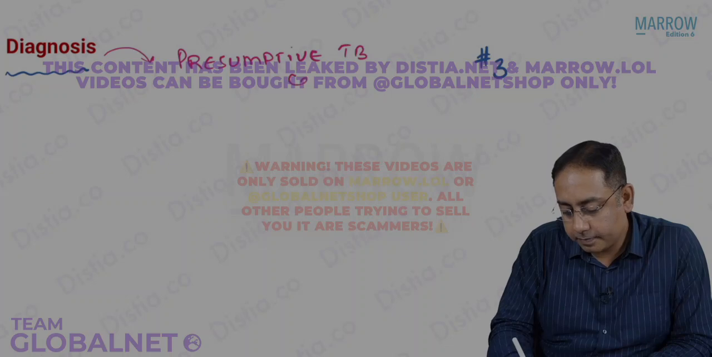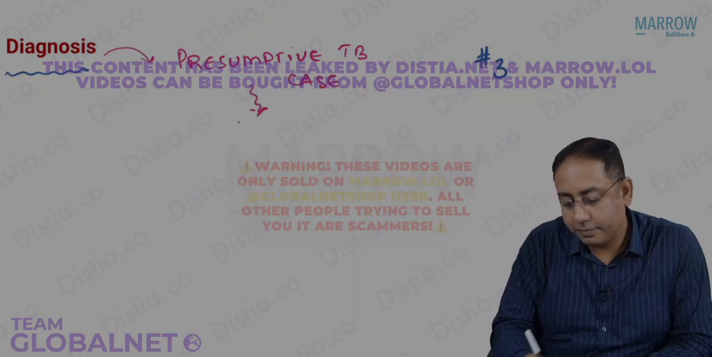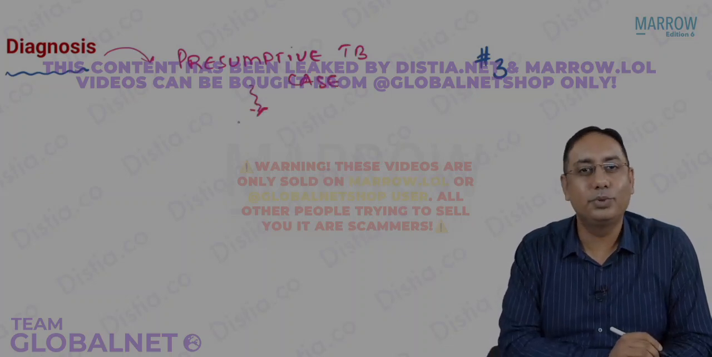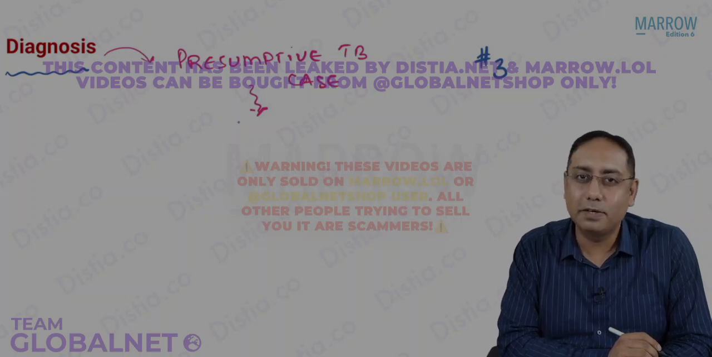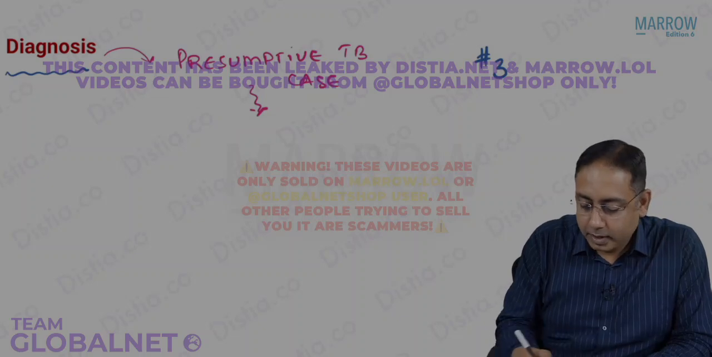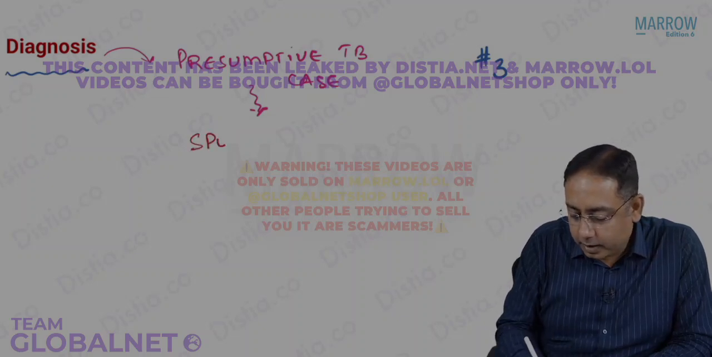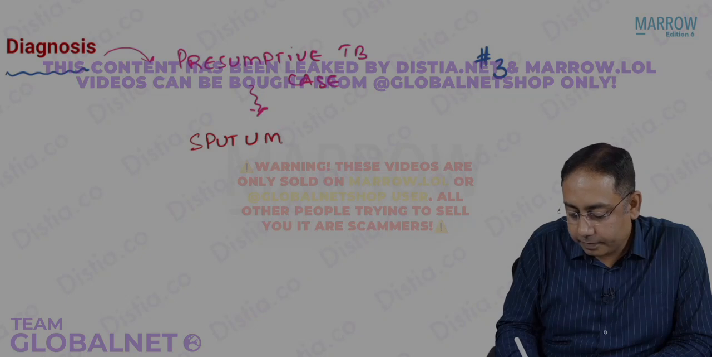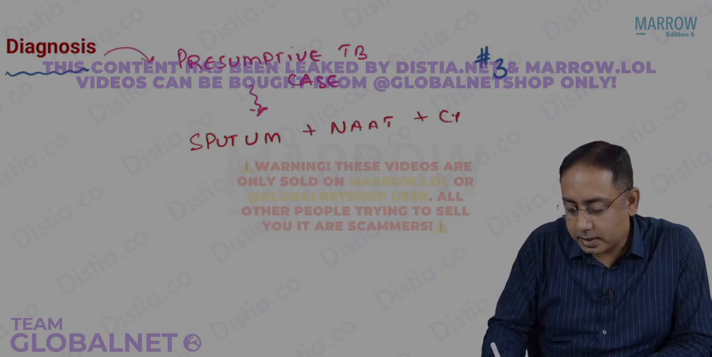TB case. So we will have a presumptive TB case. What are we going to do to this presumptive TB case? Who is a presumptive TB case? Any case who has cough, fever or night sweats for more than 2 weeks. So beta, to this person, we are going to do sputum testing plus the NAT testing plus the chest X-ray.